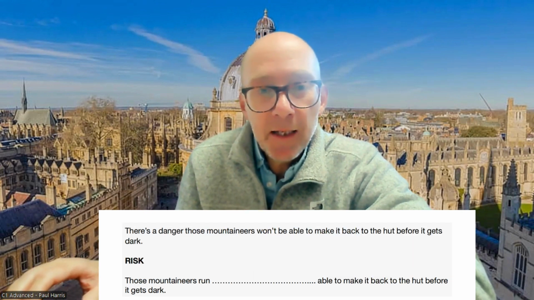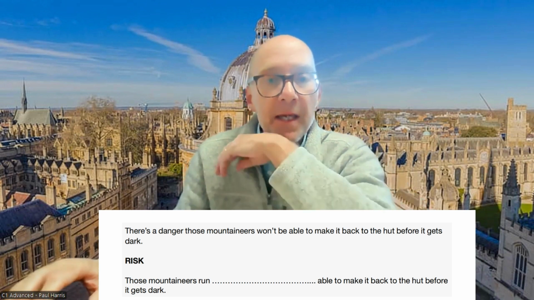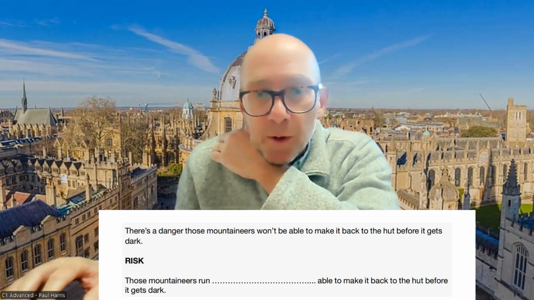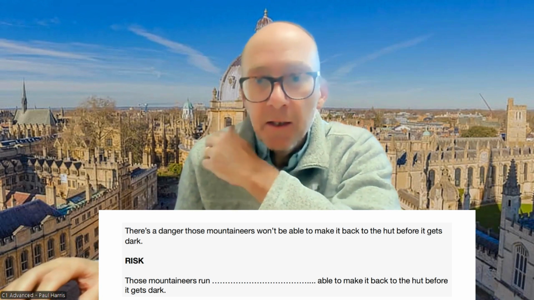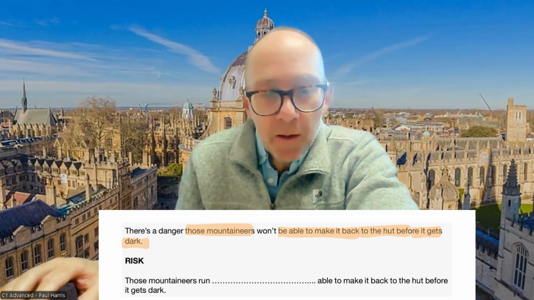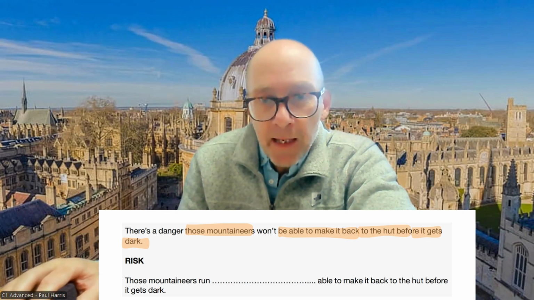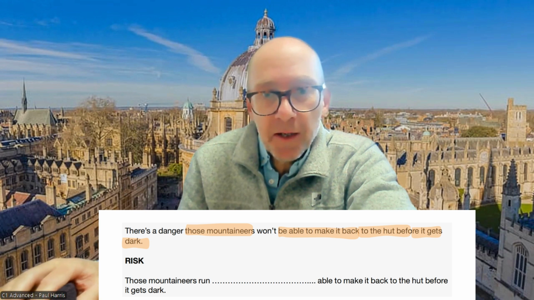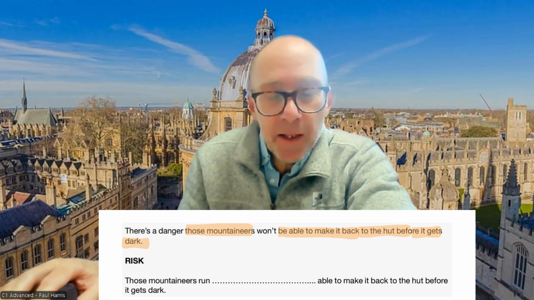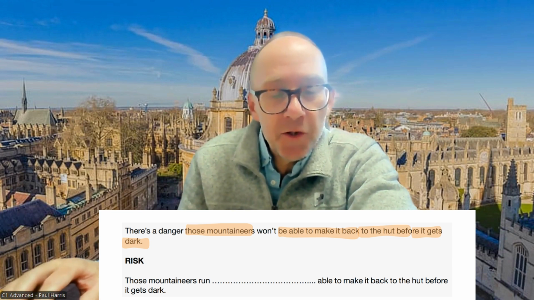Okay, let's look at the next one, number two. There's a danger those mountaineers won't be able to make it back to the hut before it gets dark. You can see here there's quite a lot that we don't need to talk about. Those mountaineers we don't need to mention. Able to make it back to the hut before it gets dark, we don't need to mention that. So we need to mention something about the future in the negative, and we need to mention something about danger.